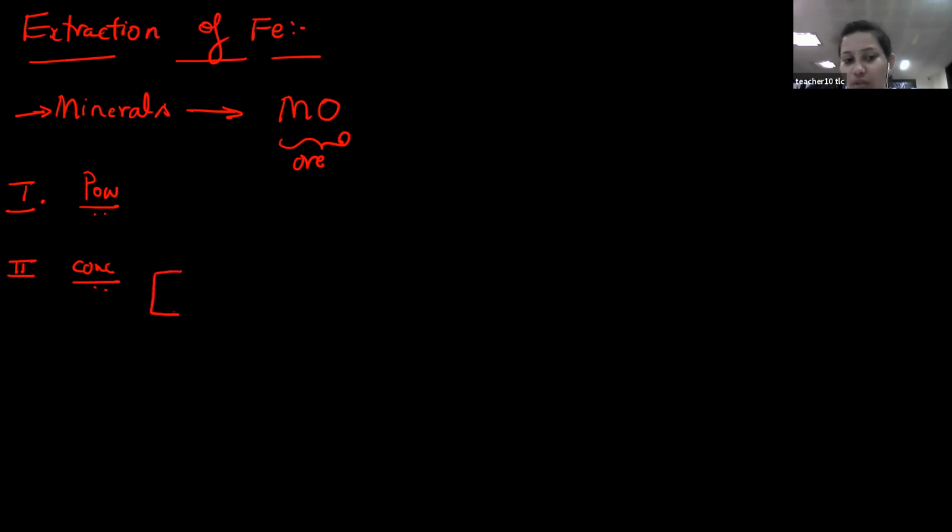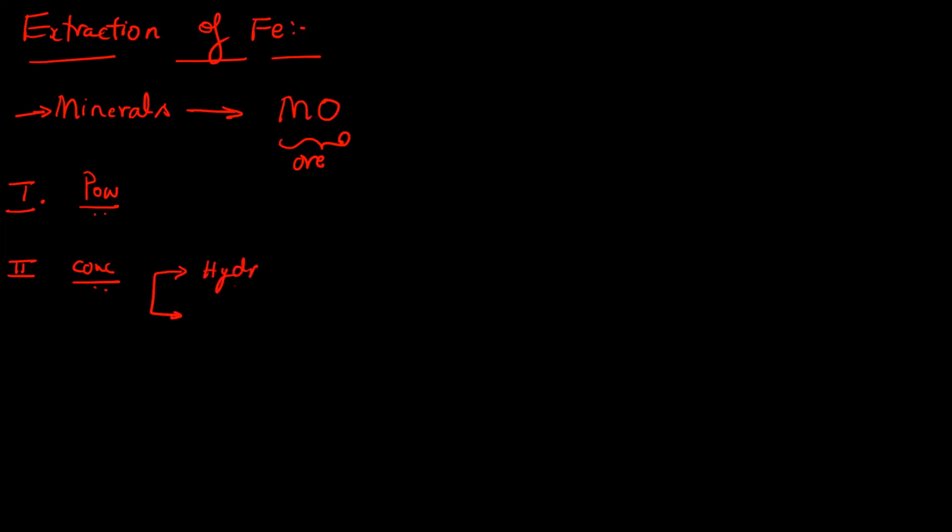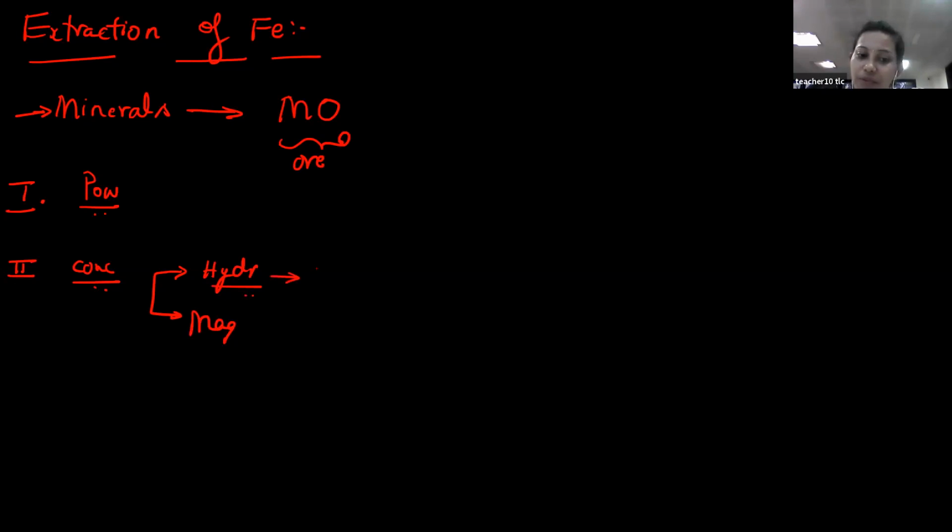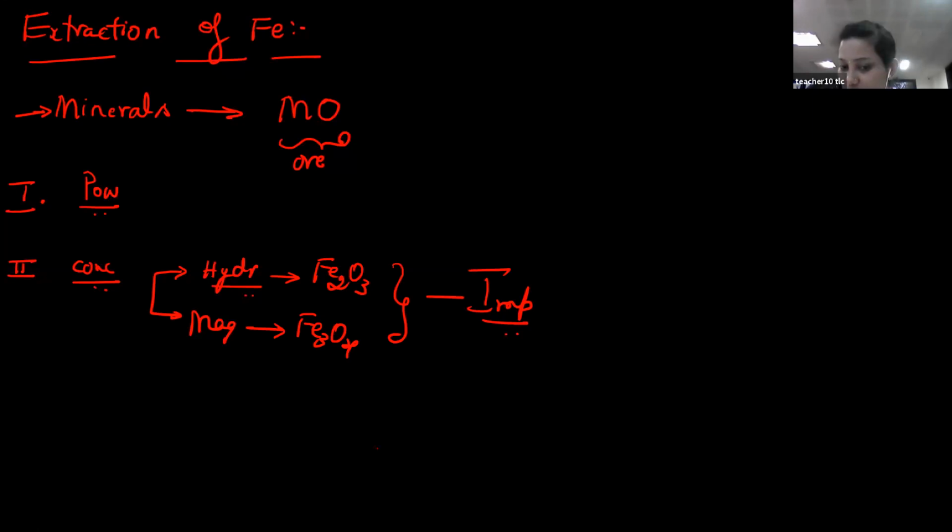You can use two techniques. What are those? That is hydraulic washing as well as magnetic separation. If you have a hematite ore, then you can go for hydraulic washing. If you have a magnetite ore, then you can go for magnetic separation. So purify it, and the maximum amount of impurities are removed. But once again, a small amount of impurity will be there. That will be removed at the last process.